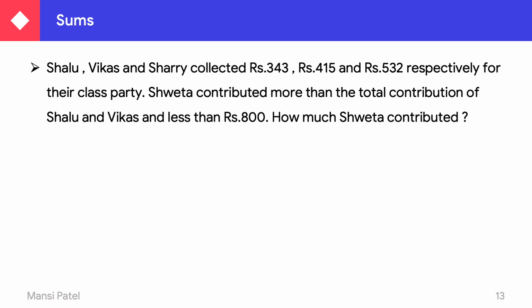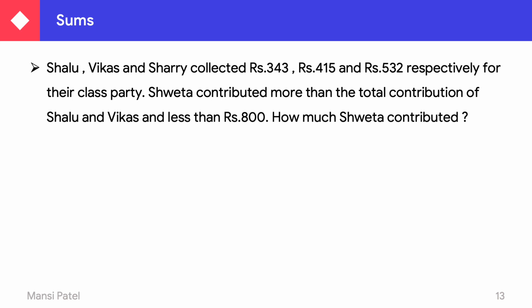So how much did Sweta contribute? Now see here. Here 3 children are there and they have to do a class party. So they collect some amounts. So Shalu collects 343, Vikas collects 415 and Sherry collects 532 rupees.